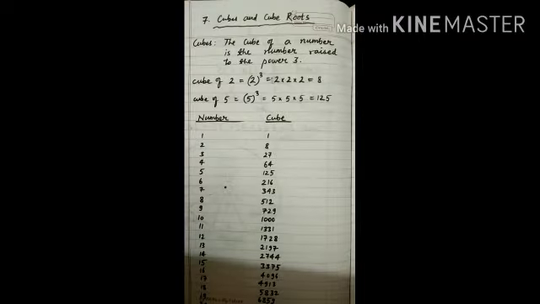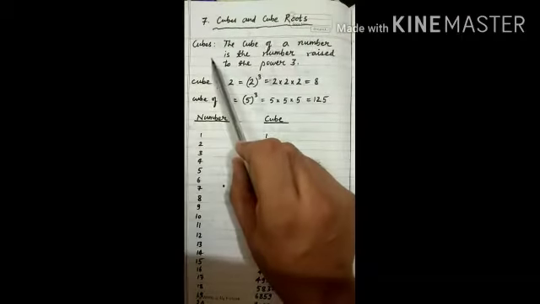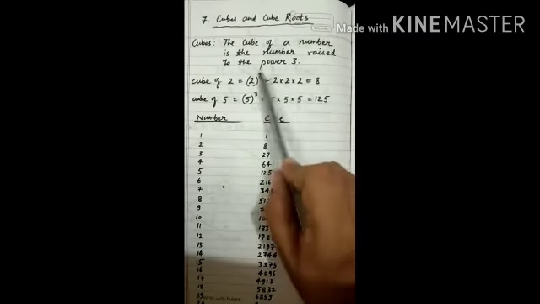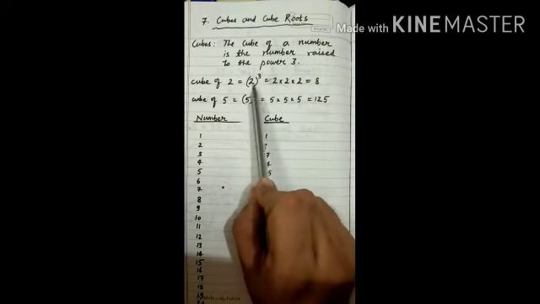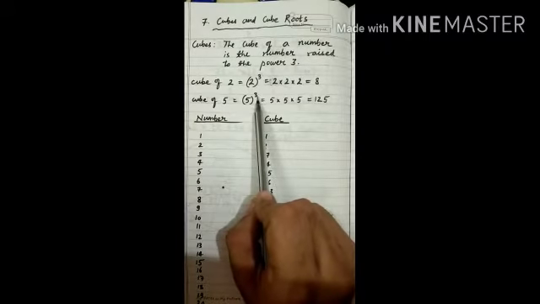In this lecture, I am explaining to you about cubes and cube roots. So, what is a cube? The cube of a number is the number raised to the power 3. Suppose cube of 2 means 2 raised to the power 3. Cube of 5, 5 raised to the power 3.